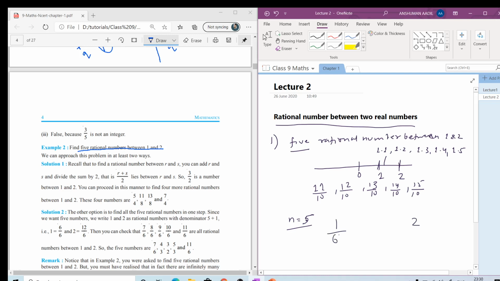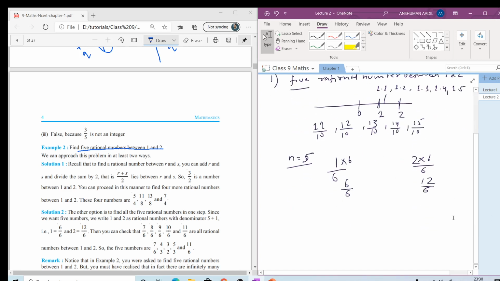So we'll take one more than n, and multiply the numerator and denominator by the same number for both numbers. So here what we get is 6 upon 6 and 12 upon 6. So we have now converted our numbers into two different forms.